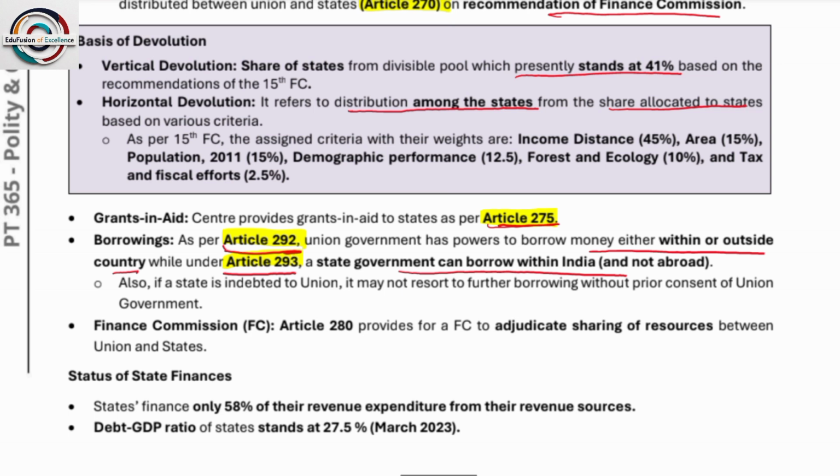Okay, basis of devolution. The basis of devolution is two. One is vertical devolution and another is horizontal devolution. Vertical devolution is from center to state and horizontal devolution is among the states. So please remember what is vertical devolution and horizontal devolution.